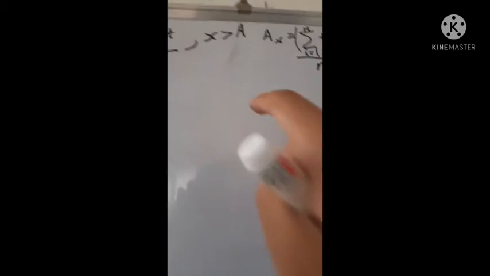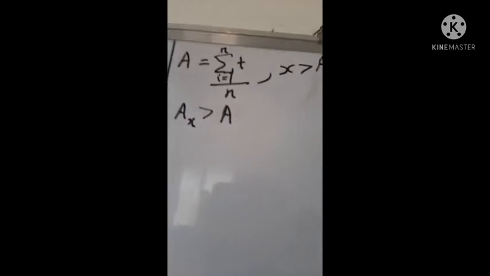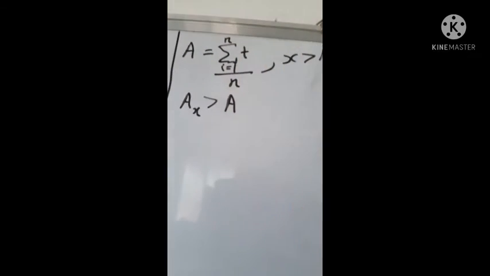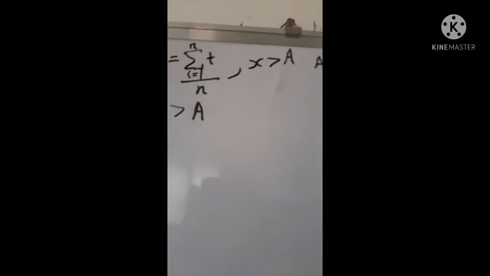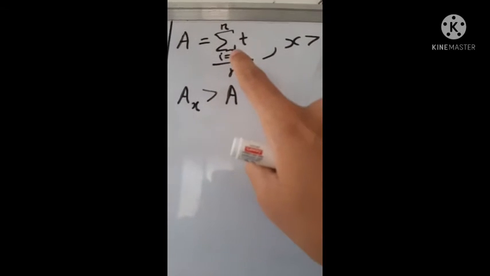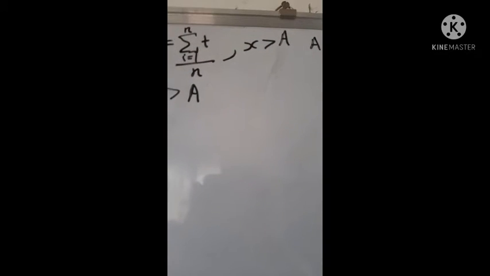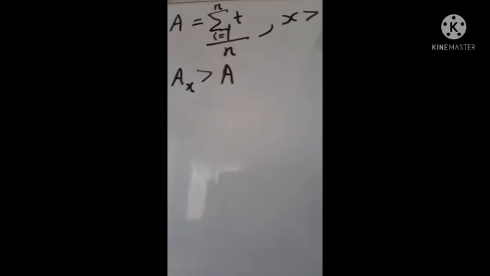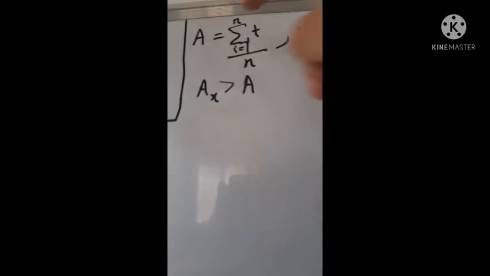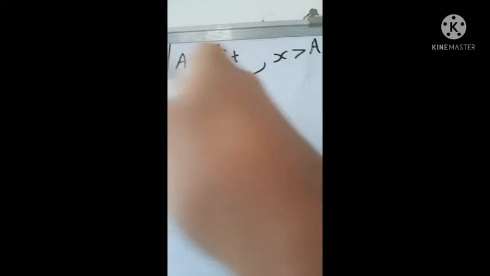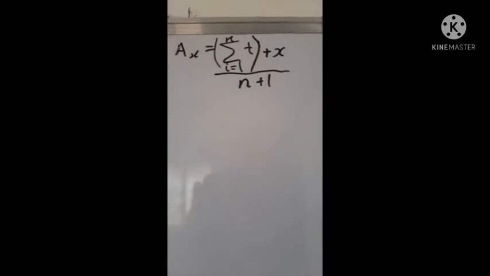Of course here, all of the numbers are positive. N is obviously positive. You can't have a negative number of observations. I is positive by definition. I is equal to 1. T is positive because it's temperature in kelvins, as we said in the question. And n is positive, and hence a is positive. So everything in this is positive, and since x is greater than a, x has to be positive. That's good enough.